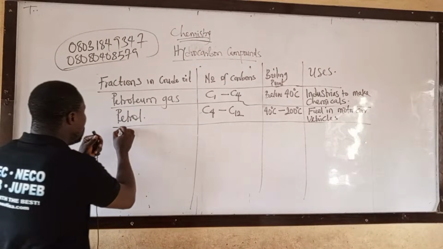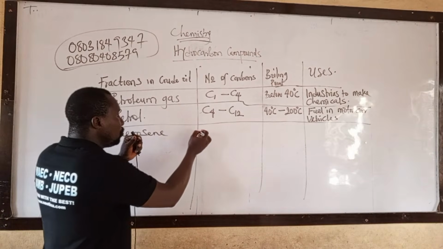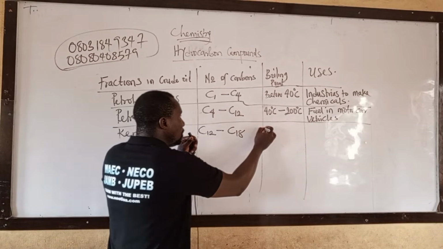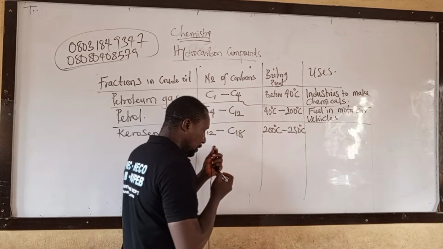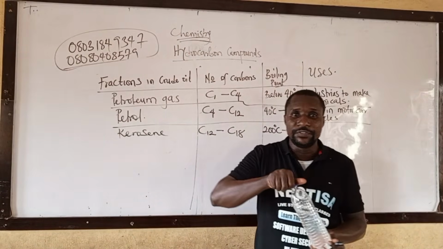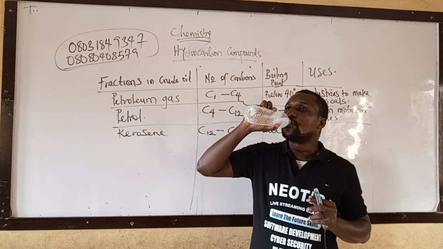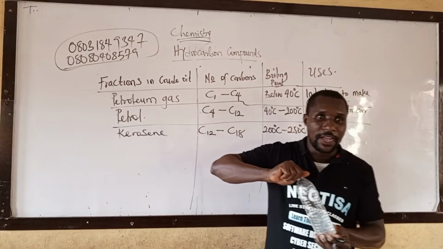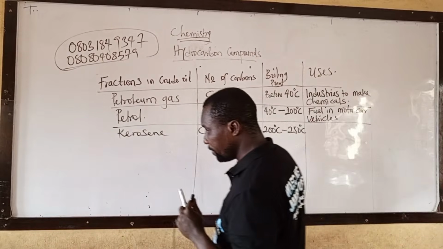We have kerosene. The carbon is between carbon 12 to carbon 18, and the temperature is between 200 degrees C to 250 degrees C. Please write it down. Listen, take note of that.